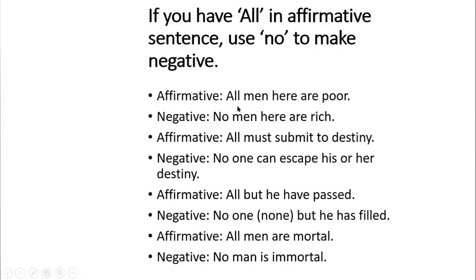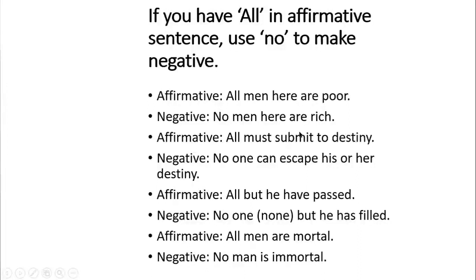Here you have to notice one thing, that we are using all as our subject. When we are using all as our subject in our affirmative sentence, then we have to use no to change the sentence into negative.